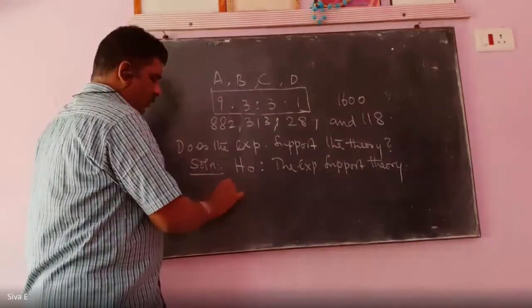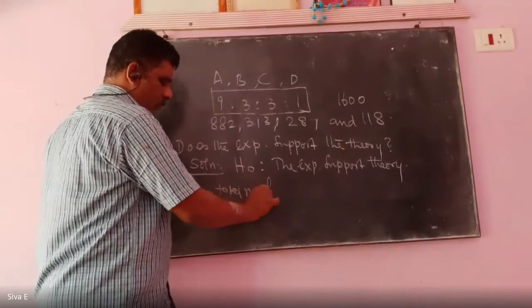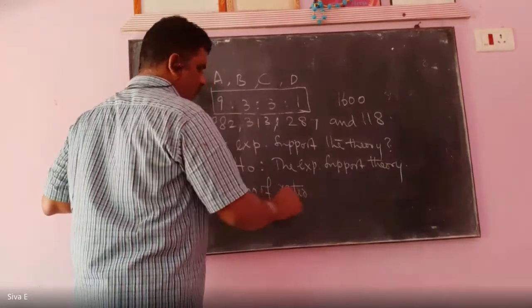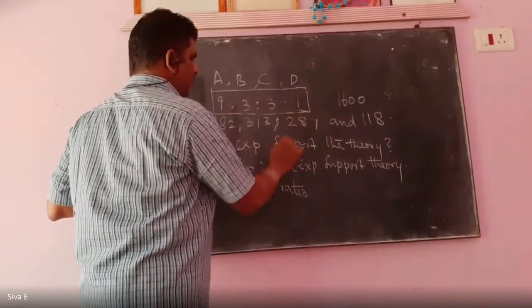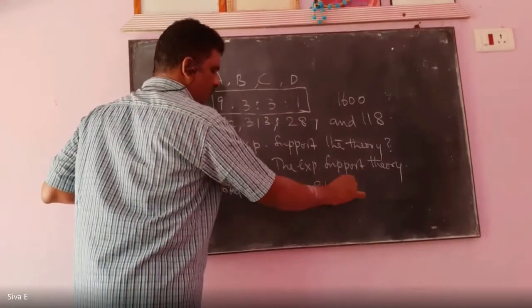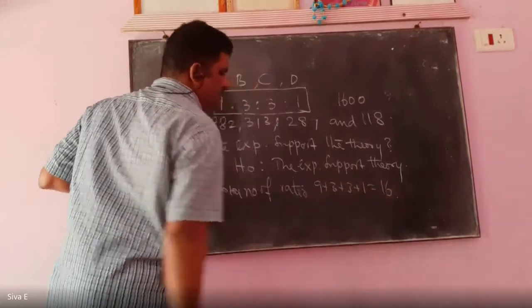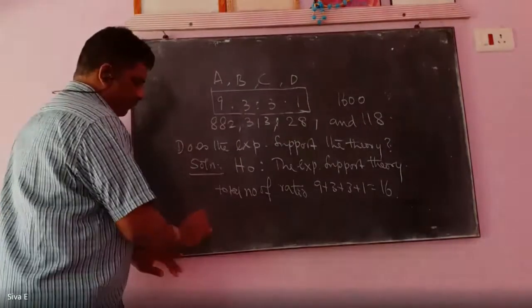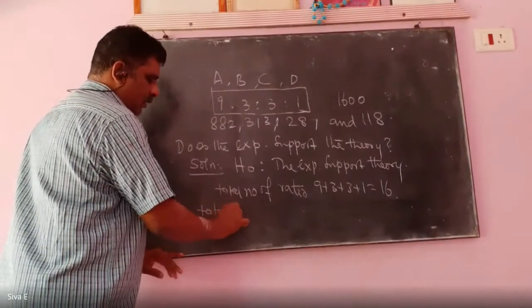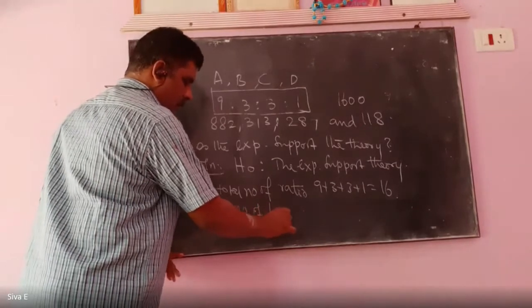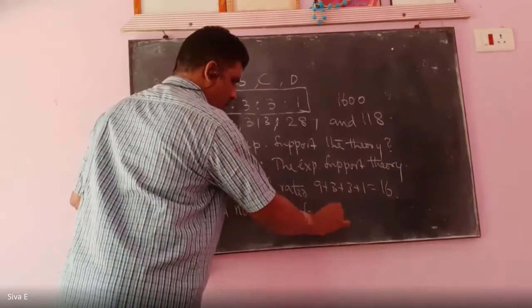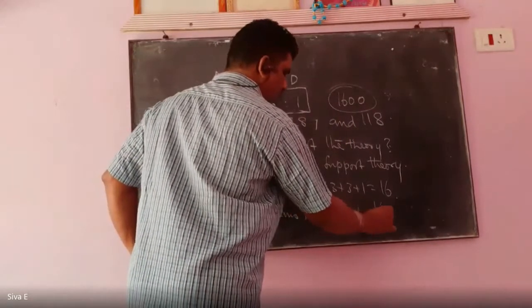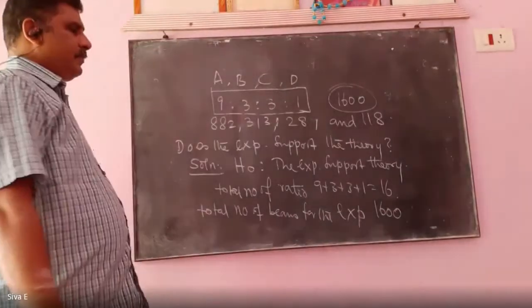The total number of ratio is 9 plus 3 plus 3 plus 1, that is 16. The total number of beans for the experiment is 1600.